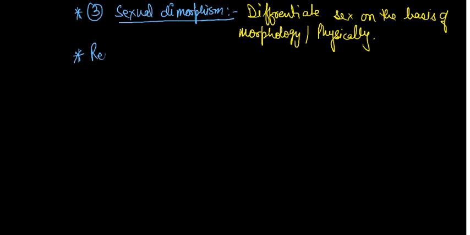Reproduction in plants. Before starting that, you have to think about one flower, gudhal, that is Hibiscus rosa-sinensis. One question arises, why do we take only hibiscus?